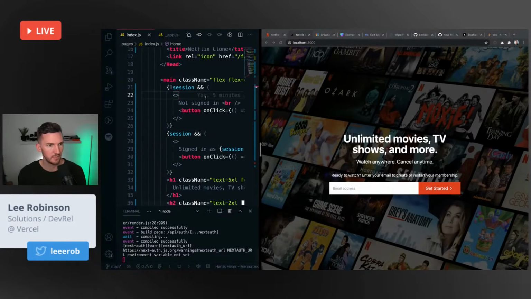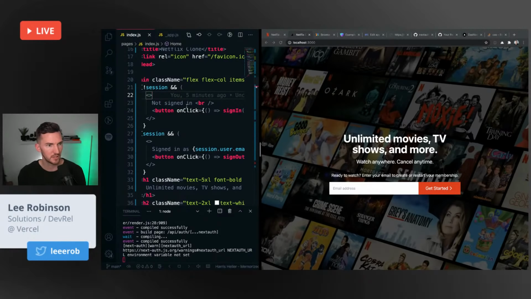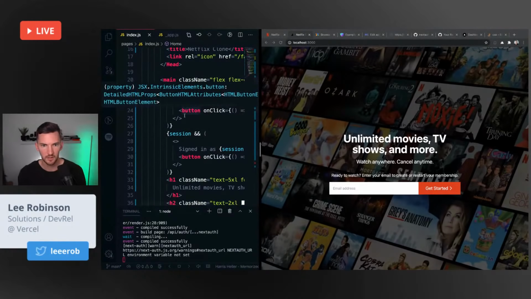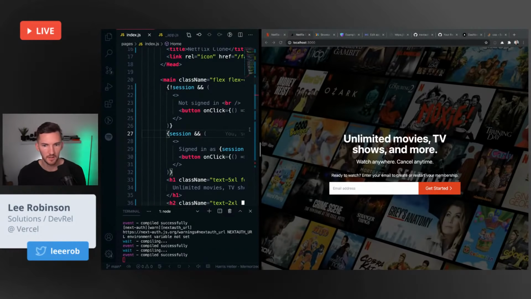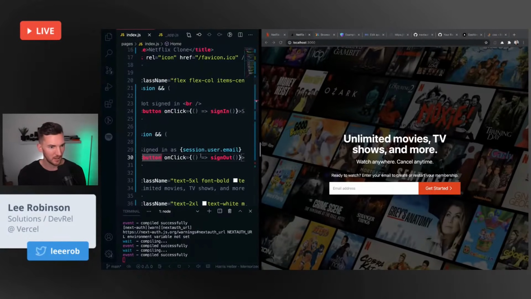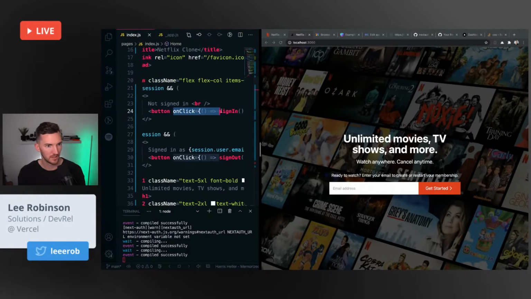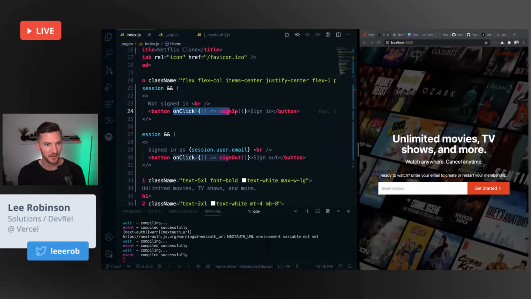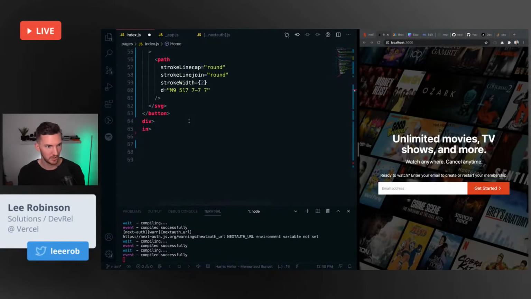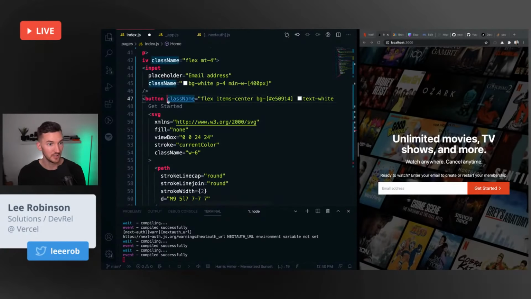So where is my button? If there's no session, it should say not signed in, right? Oh, it's on there. It's just really hard to see. Let's take this on click. Whoa, okay. I need more editor here. Let's take this on click and we'll put it on the button that we can actually see.